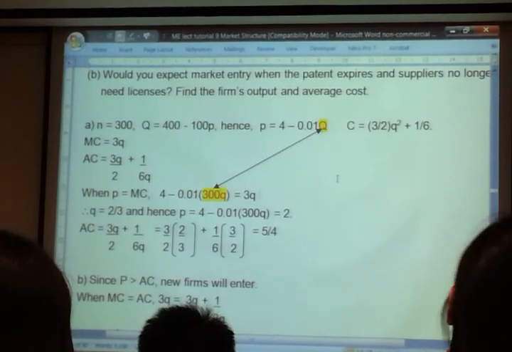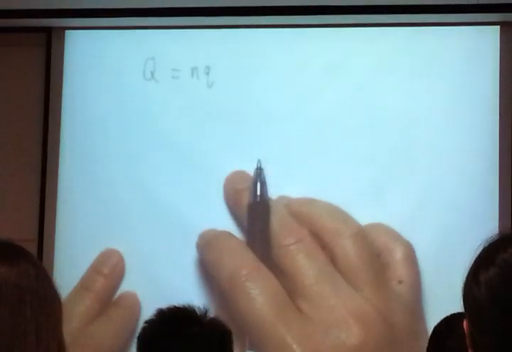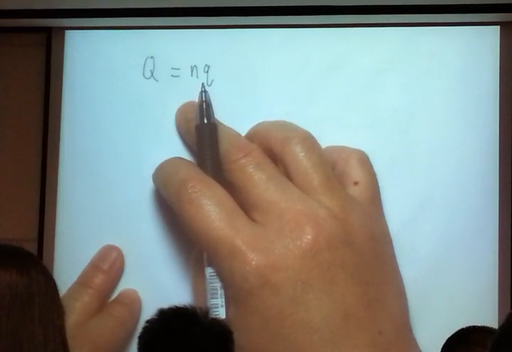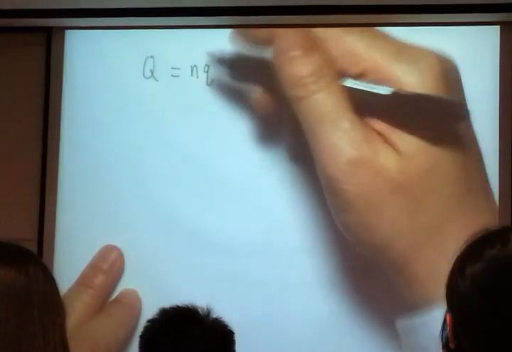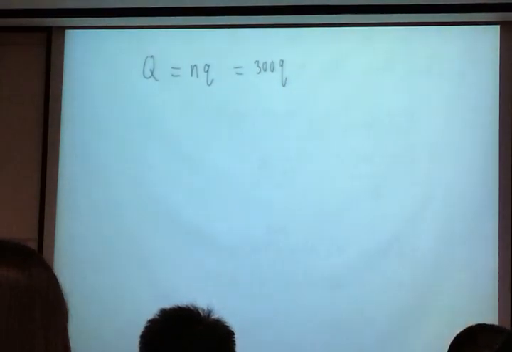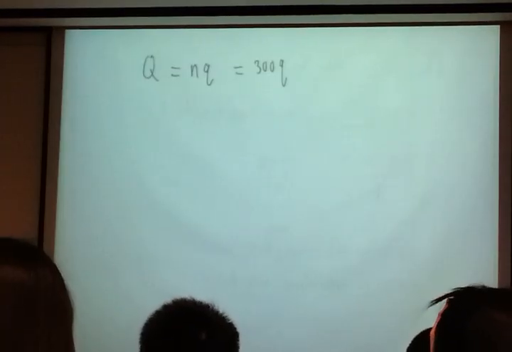Don't forget this: the market output is equal to N times the output produced by each firm. How many firms are there? 300. So that's why this Q, you can write as this. Simple.